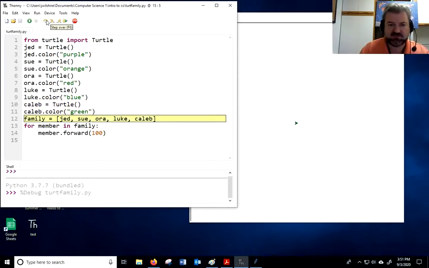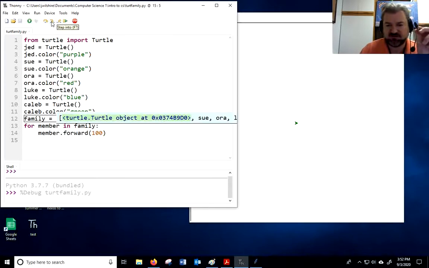Now let's step into this family thing here. So I've got 1, 2, 3, 4, 5. Keep in mind the order, the index: Jed is at index 0, Sue at 1, Aura at 2, Luke at 3, Caleb at 4. Well, this index is dependent on the order that I put them in, not the order I made them. So if I put Jed last, then Jed would be index 4. All right, I want you to step in and see.